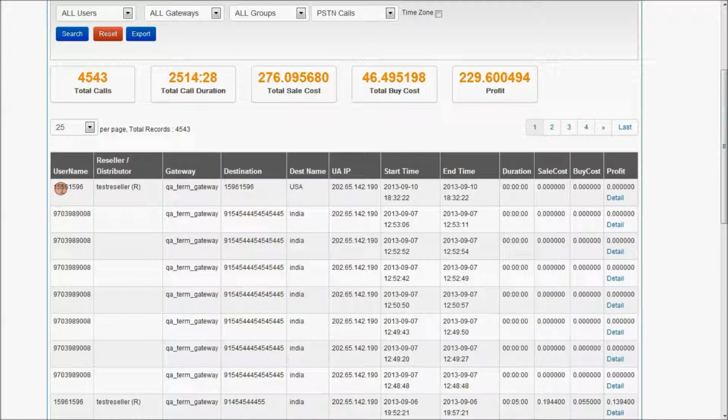and the username of the user who initiated the call will be displayed here, and the start time and end time of the call will be displayed, and the sale cost, duration, buy cost will be displayed, and the detail.